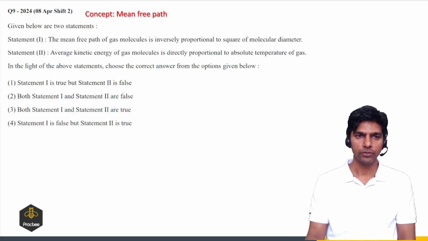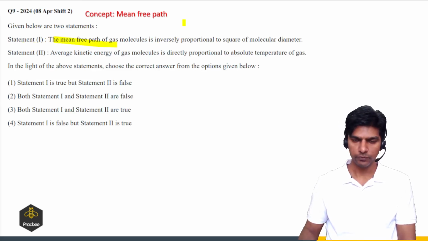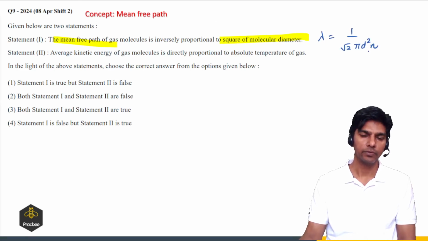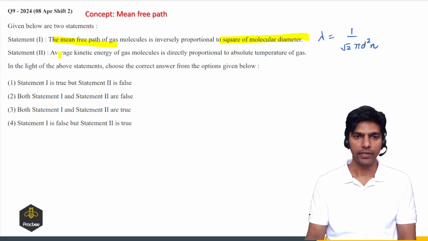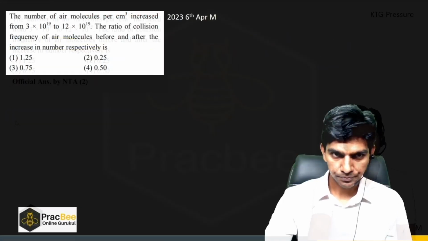Now let's see one more question. So we have statement 1, the mean free path of gas molecule is inversely proportional to the square of the molecular diameter. So that is correct, because mean free path is 1 upon root 2 times pi d square n, where d is the diameter of the gas molecule. And the average kinetic energy of a gas molecule is directly proportional to the temperature. This is also correct. The average kinetic energy will be given as 3 by 2 kBT. So both the statements are correct. So option 3 is the right answer.